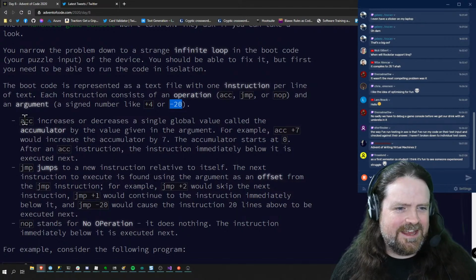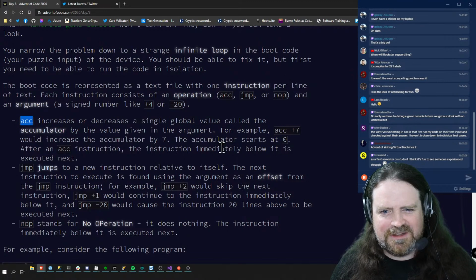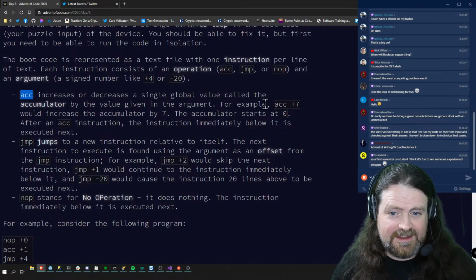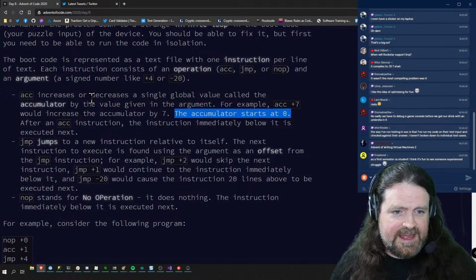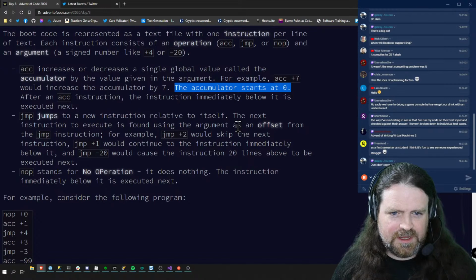So what do we got here? ACK increases or decreases. So okay, we're building a virtual machine, and our virtual machine has a single global value called an accumulator. Accumulator starts at 0. Okay. And ACK increases or decreases a single global value given in the argument. ACK +7 increments by 7. Okay, that's fine.